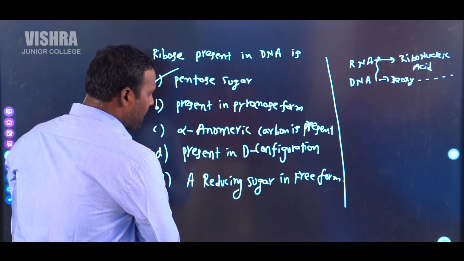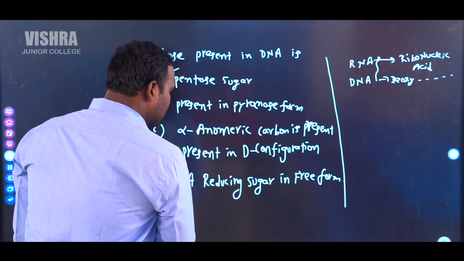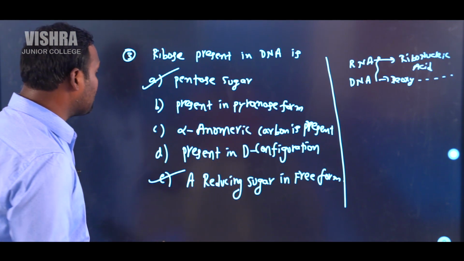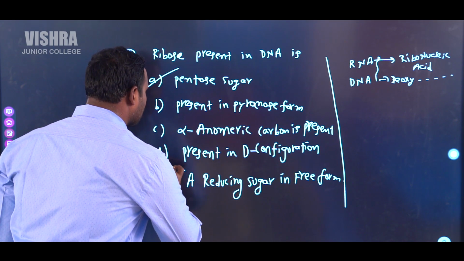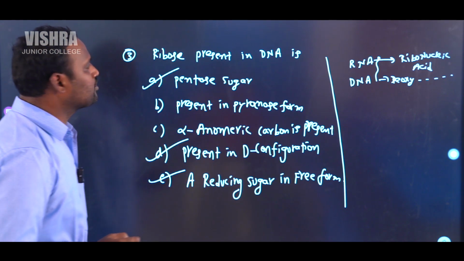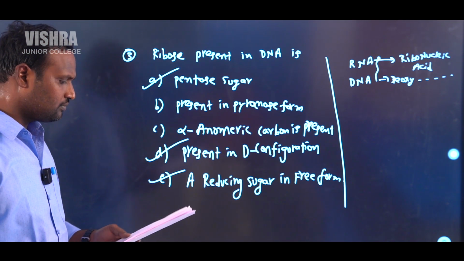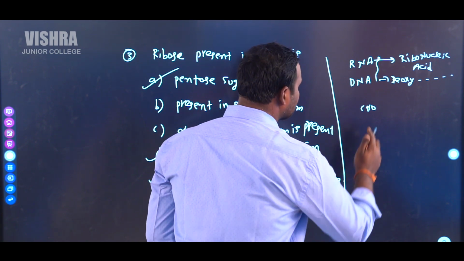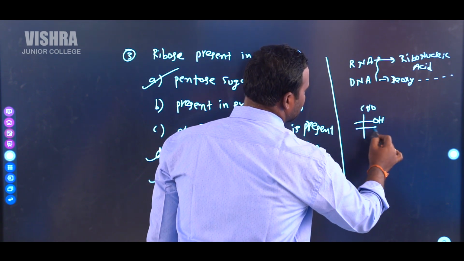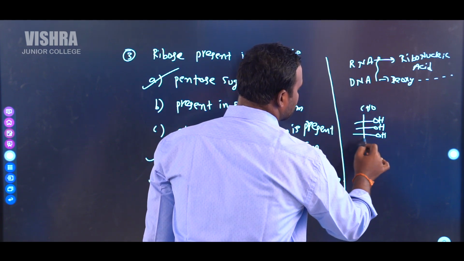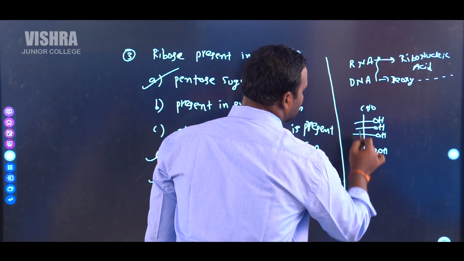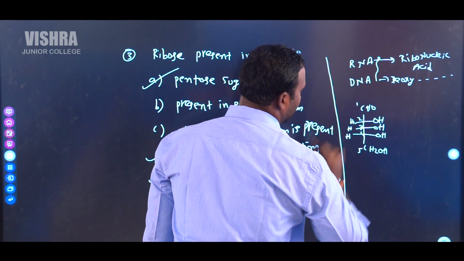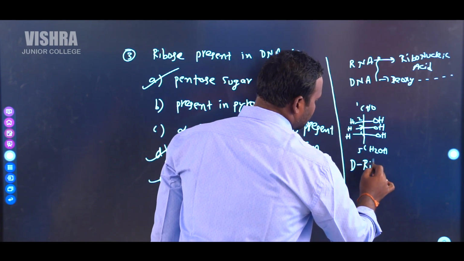Next, it acts as a reducing sugar in free form. In this case, the carbonyl configuration of the sugar is D. These three options are correct in this case. RNA contains ribose like this, CHO. RNA contains a D-ribose, CHO, OH, CH2OH, H, 1, 2, 3, 4, 5. It is a D-ribose.